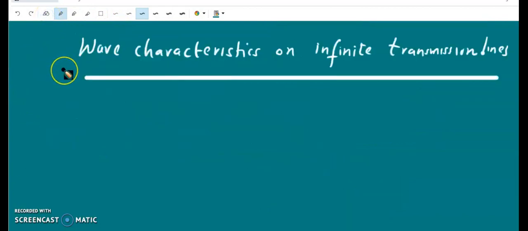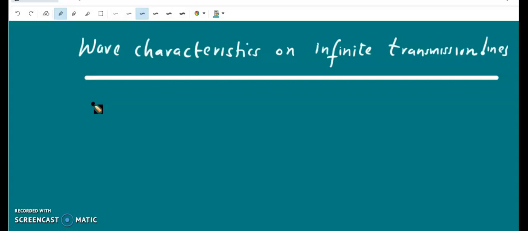Now the wave characteristics on infinite transmission lines. Here we have seen the finite transmission lines, so there are incident wave and reflected wave. That means the wave is traveling along the positive z direction as well as the negative z direction.